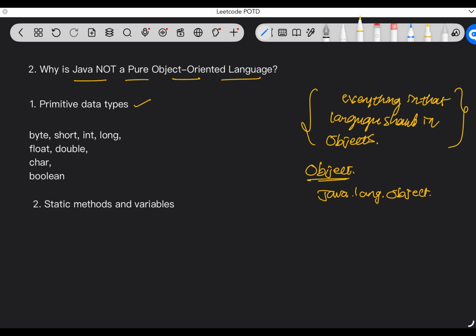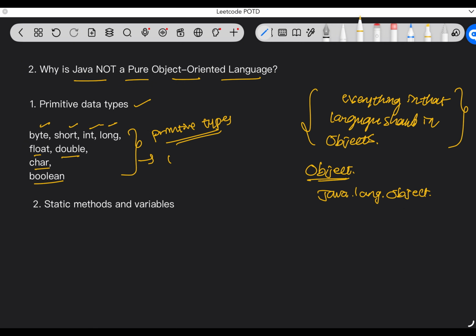So one is primitive data types. Java has these 8 primitive data types like byte, short, int, long, float, double, char and boolean. Because of that reason, this is not a pure object oriented language.